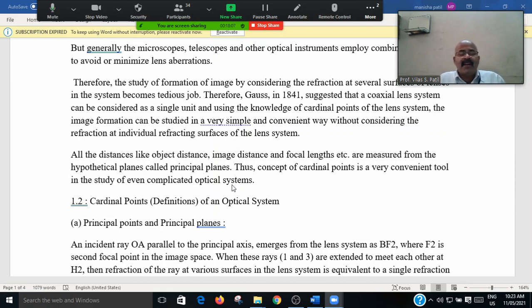They give the concept of the cardinal points, a very convenient tool in the study of even complicated optical systems, to calculate the image distances, object distances, and focal distances inside the optical system.